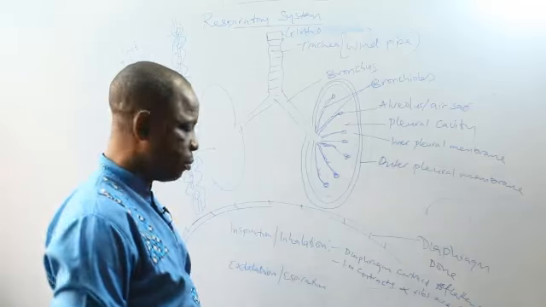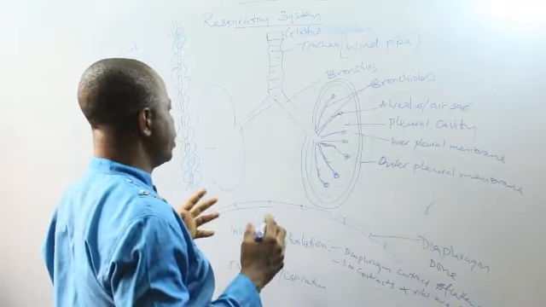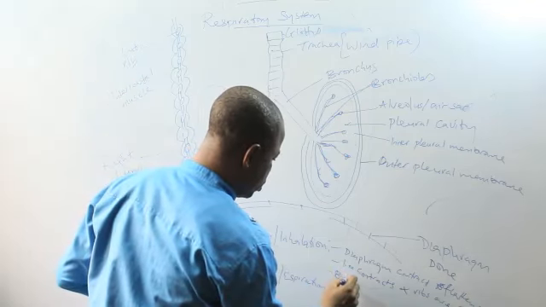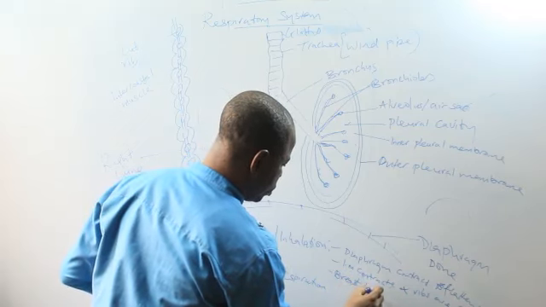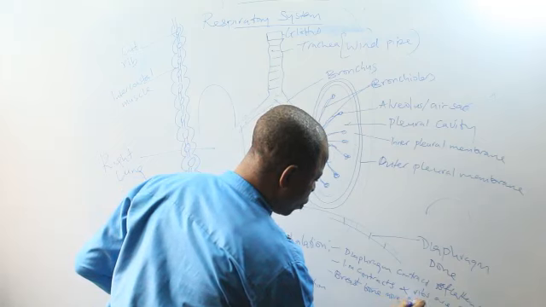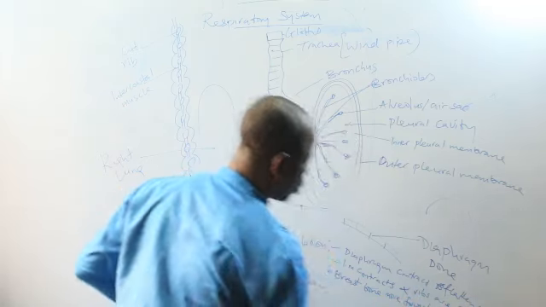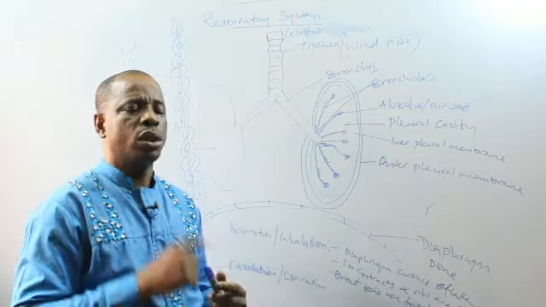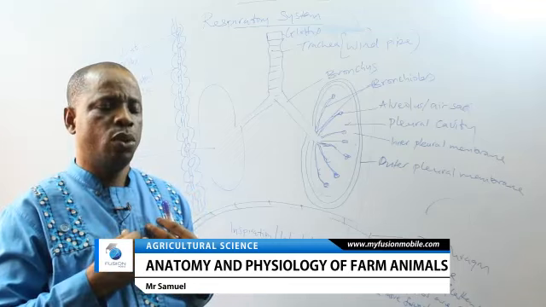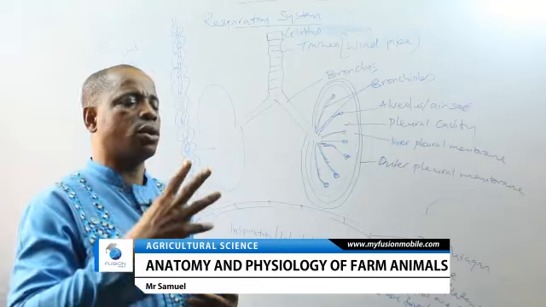Once that happens, then this breastbone moves forward and upward. What is breastbone? Breastbone is also called sternum. It is the bone here that joins the two ribs together at the chest region. This bone is called breastbone. Once you breathe in, for inspiration to occur, it moves forward and upward.